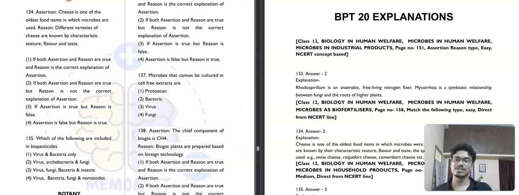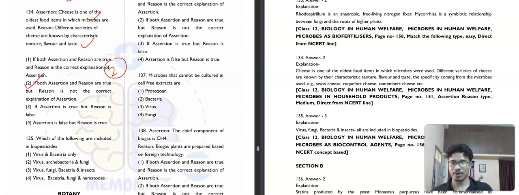Assertion: cheese is one of the oldest food items in which microbes are used. Reason: different varieties of cheese are known to be characterized by different characteristics. All good. So both are correct, but the reason is not describing the assertion correctly. So the second option is our correct answer. Then question number 135. Which of the following are included in biopesticide? Virus and bacteria; virus, archaebacteria and fungi; virus, fungi, bacteria and insects is the correct answer. Biopesticide, the third option will be our correct answer.